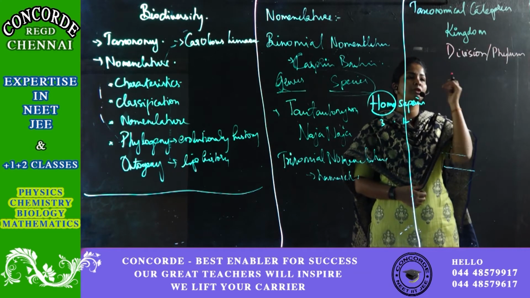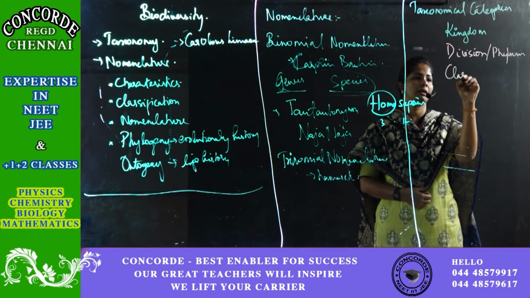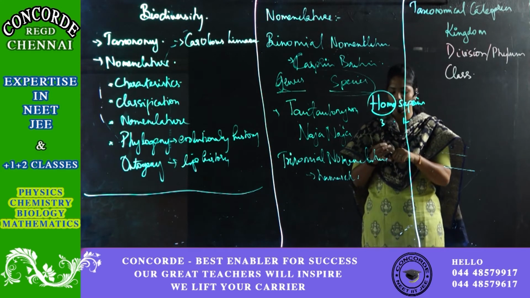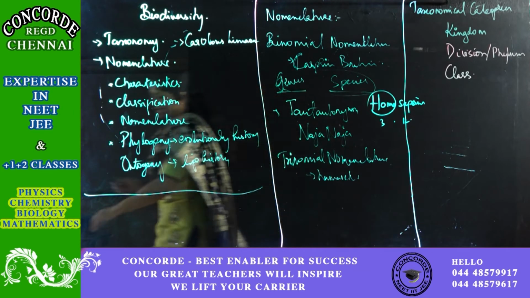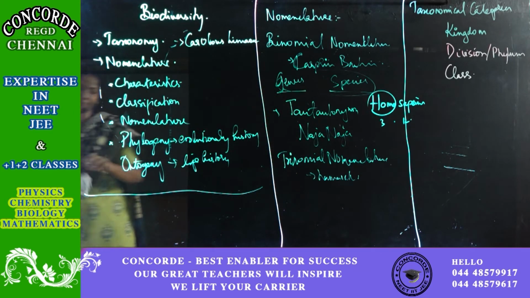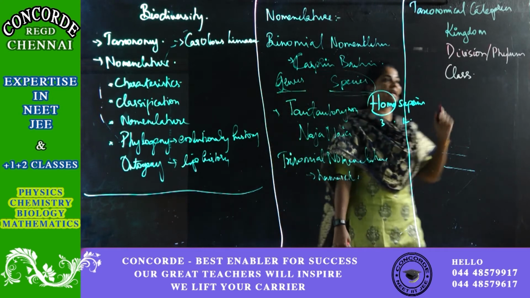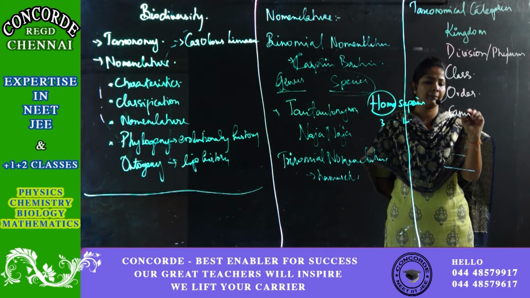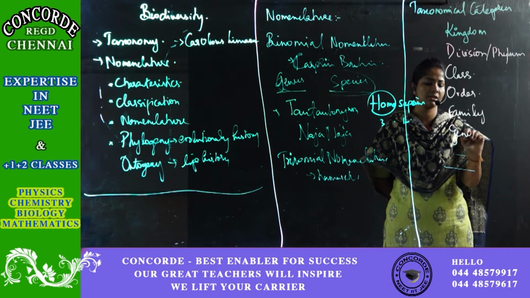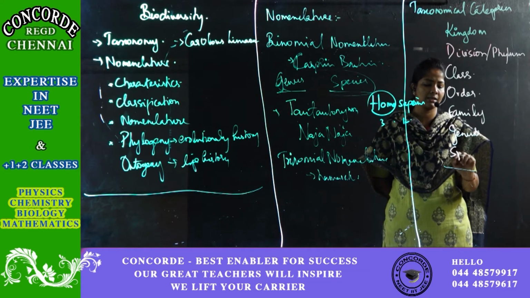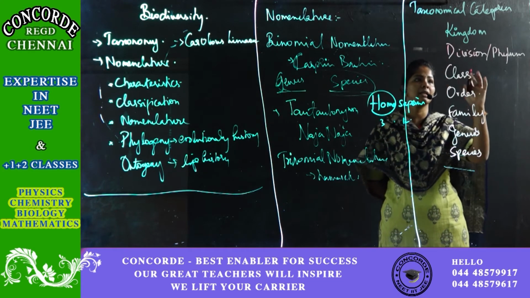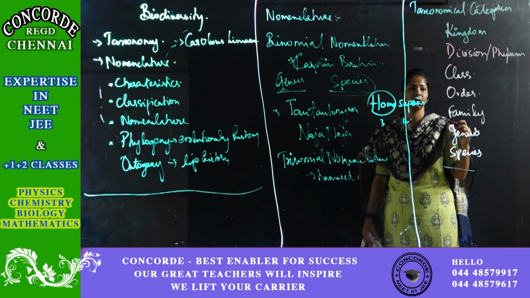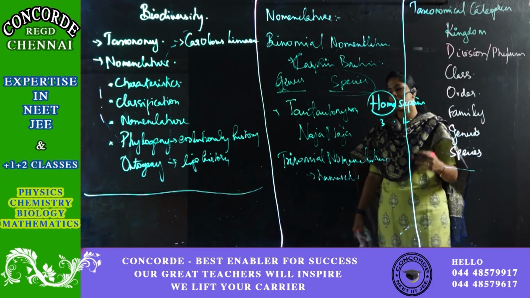Kingdom, division or phylum, then class. First of all you should know what is kingdom, what is phylum, what is order. Then class, then comes your order, then your family, then your genus, and the last is your species. Kingdom, division or phylum, class, order, family, genus, species. That's 7. So this is the order in which organisms are classified.